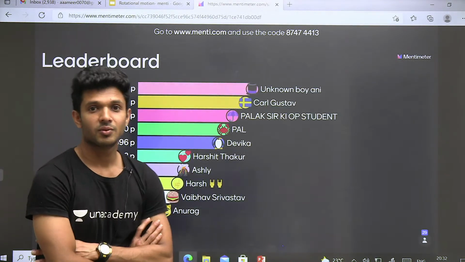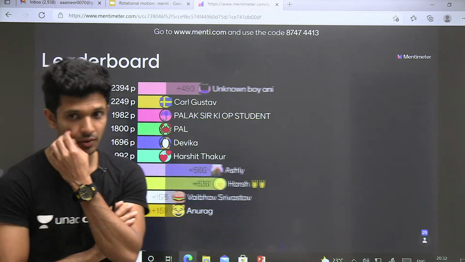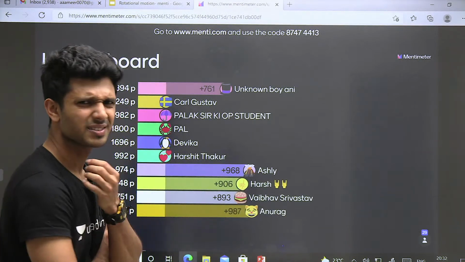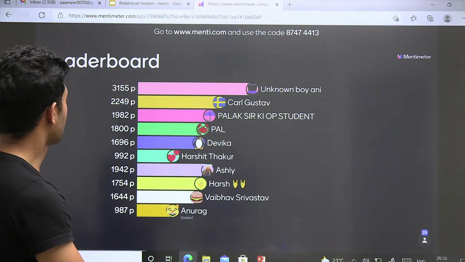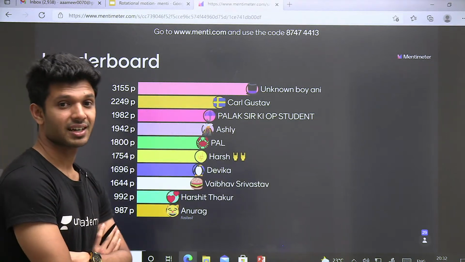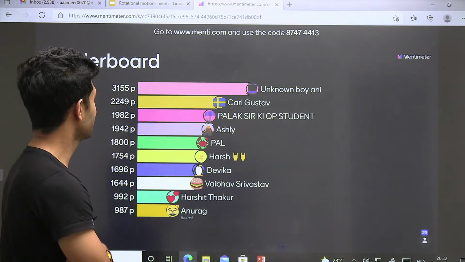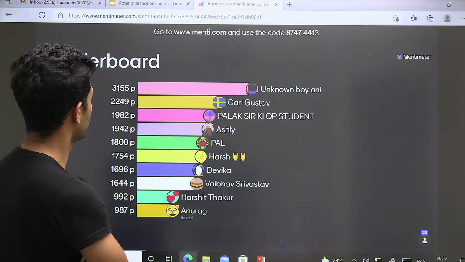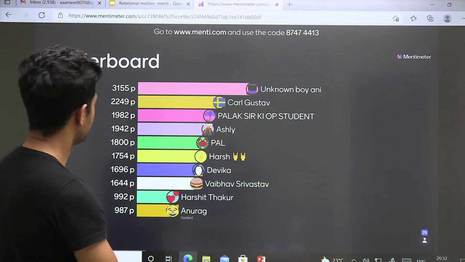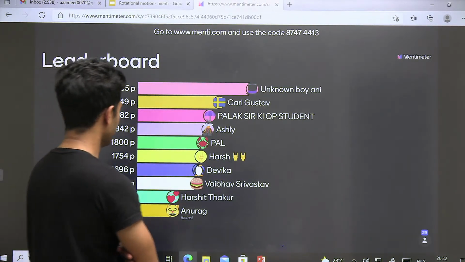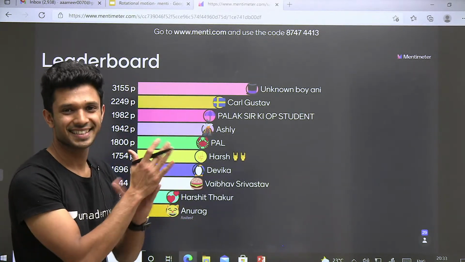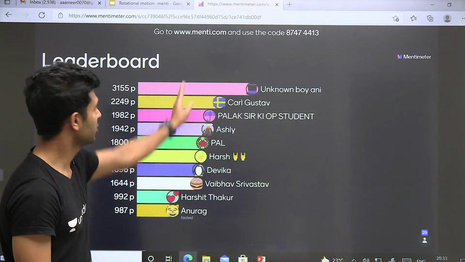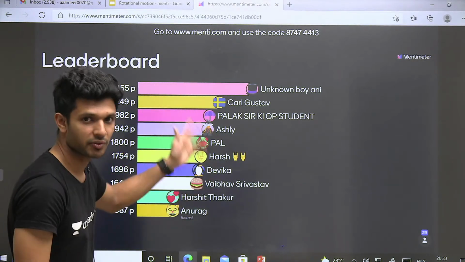Let's see what the scores are after 4 or 5 questions. ठीक है, कोई बात नहीं. Annie is constantly giving correct answers. Annie, very good. Carl Gustav, we have right below Annie. Then we have Palak, very good. Ashley, Pal, Harsh, Devika, Vaibhav, Harshad, Anurag. Anurag was the fastest person. Good, Anurag. So keep on fighting. I want your name on the top.